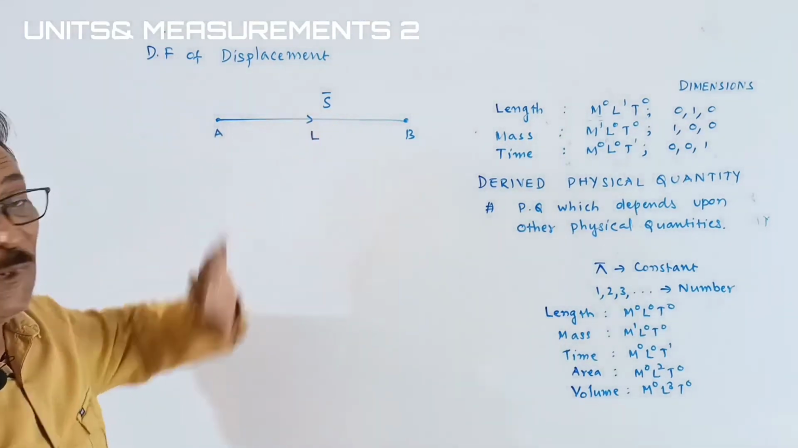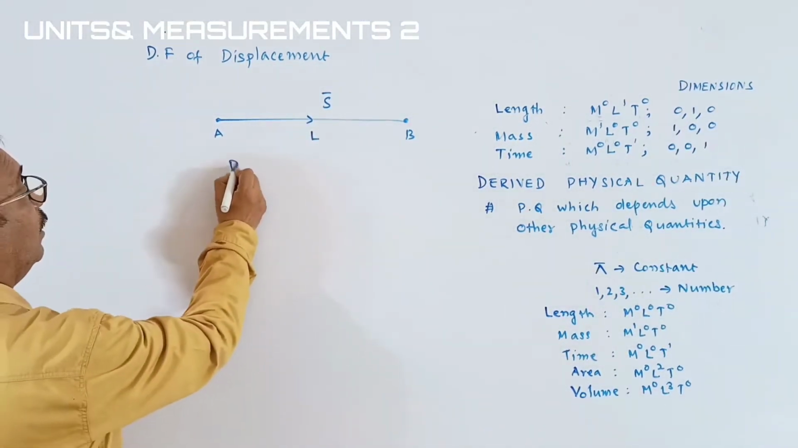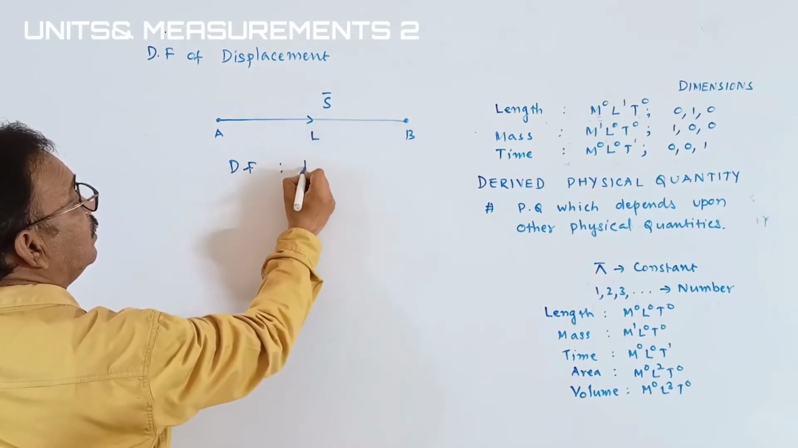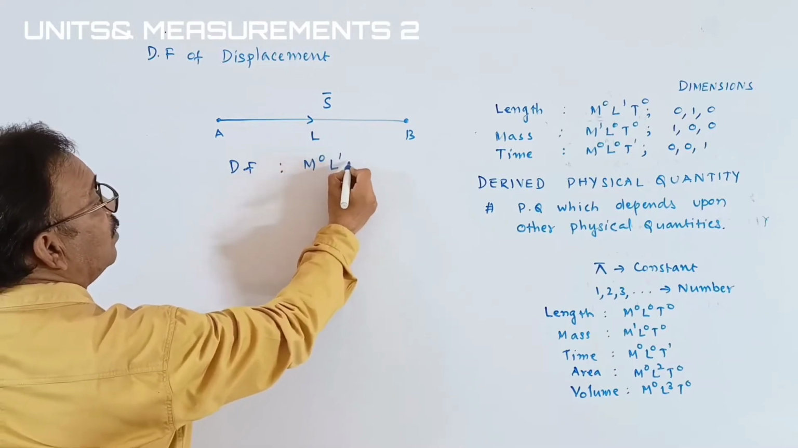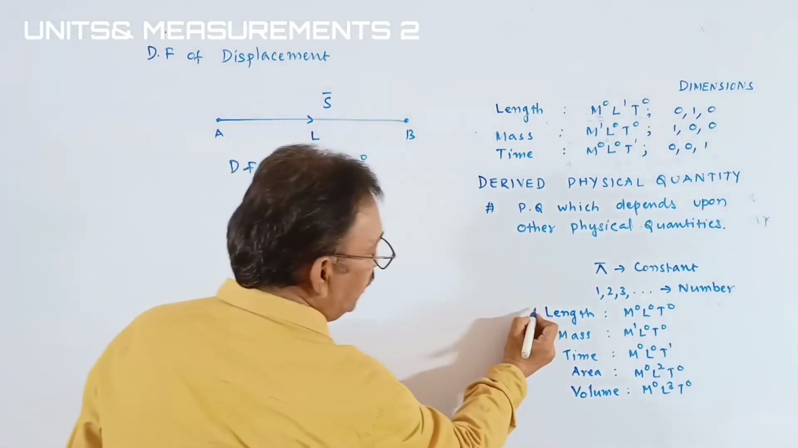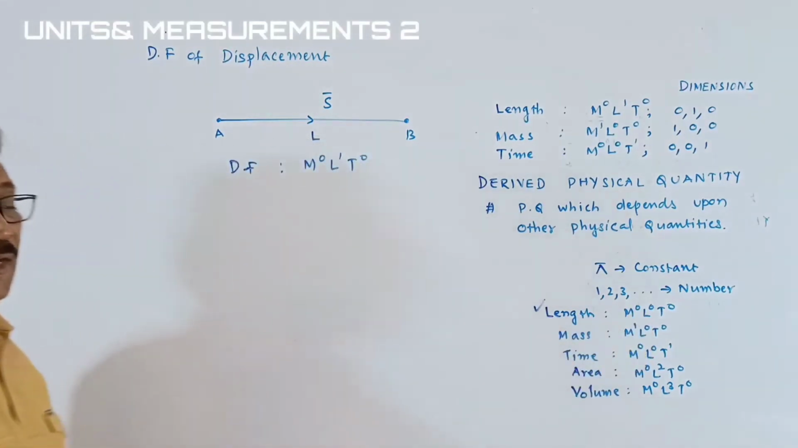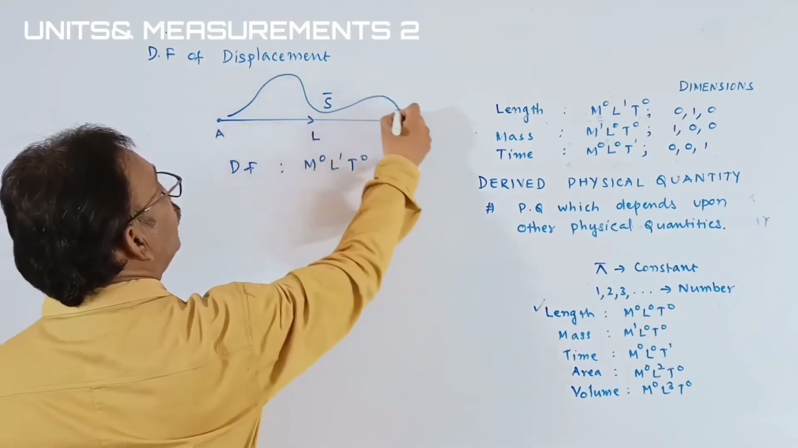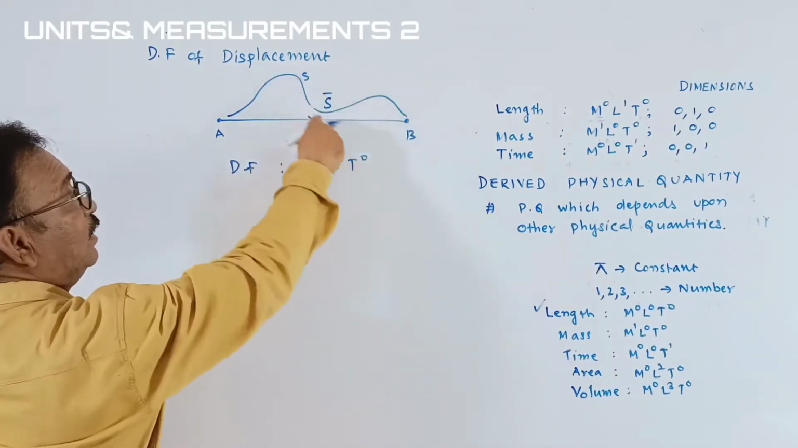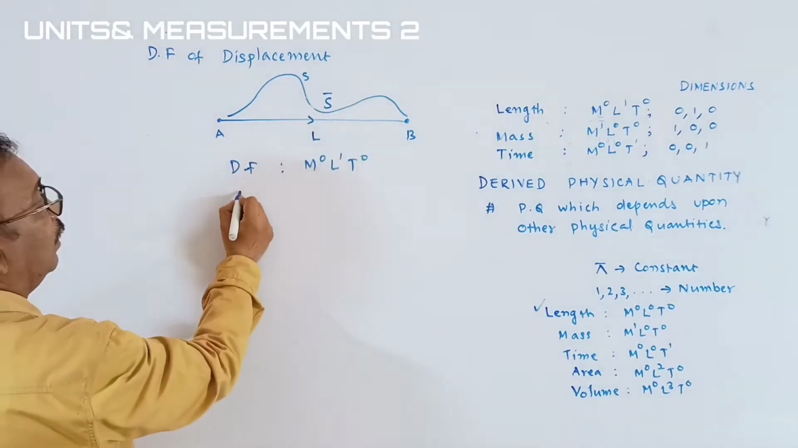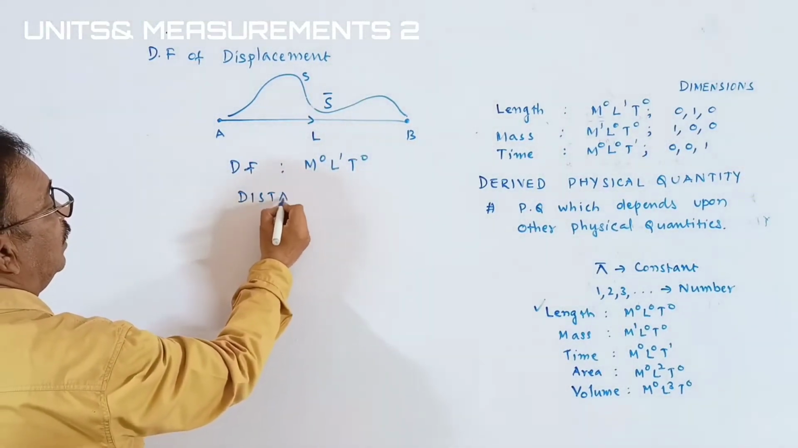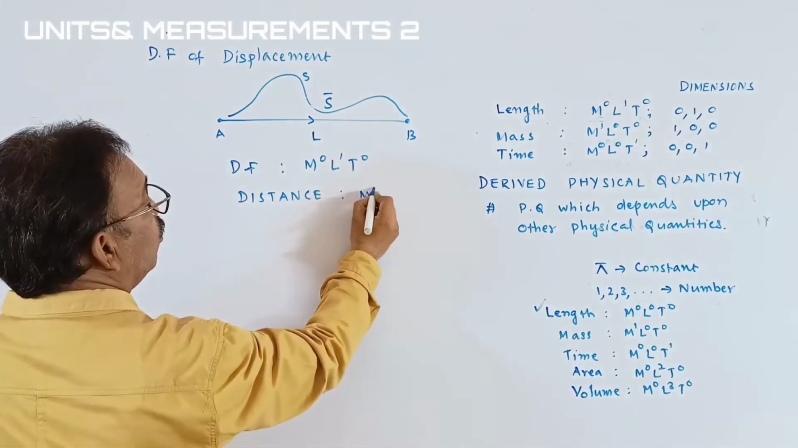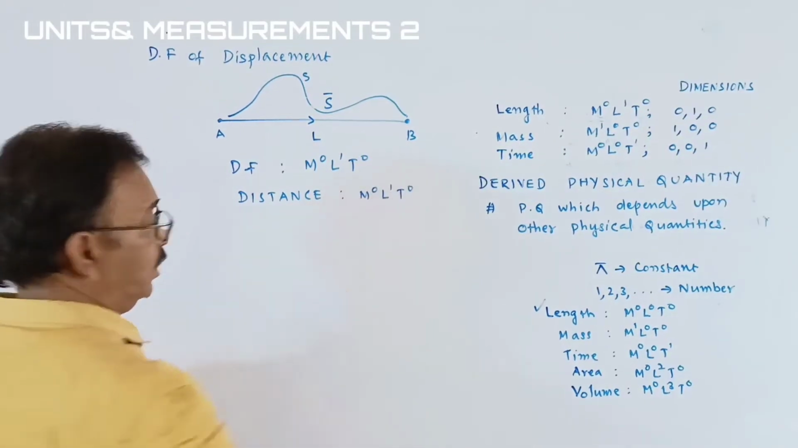Okay, students, it is the displacement. We are writing the dimensional formula. Displacement is nothing but length, I said. What's the dimensional formula? That is M0, L1, T0. Displacement is nothing but length. In the same way, length means the measured length between the 2 points. It is the distance, students. Here we are writing the dimensional formula of distance. Distance has the same dimensional formula since both are lengths. That is M0, L1, T0.